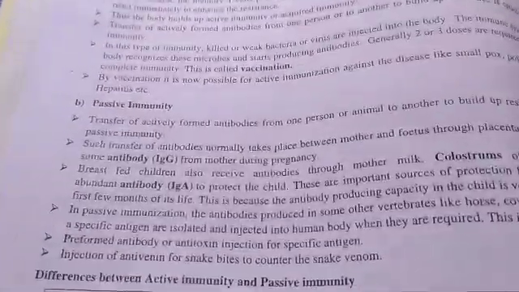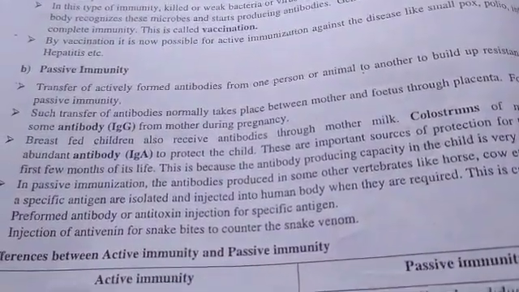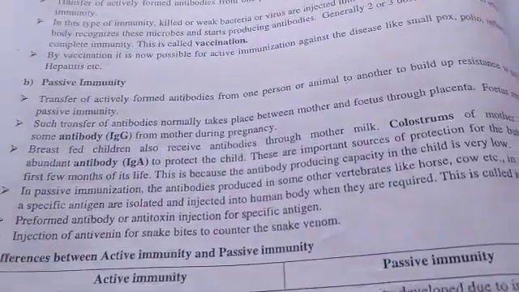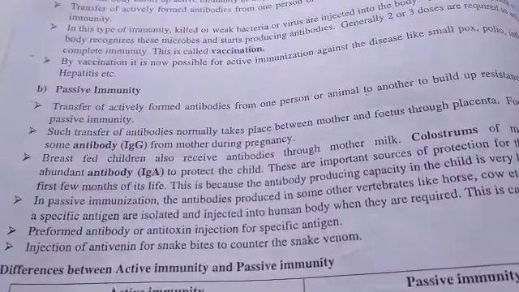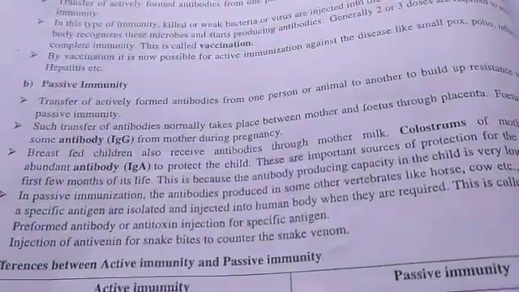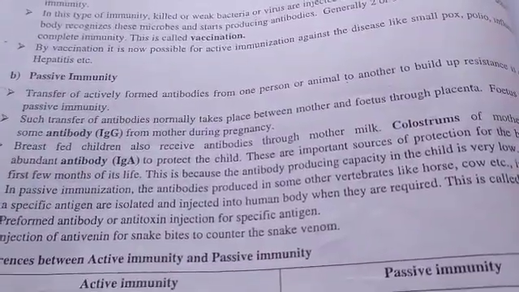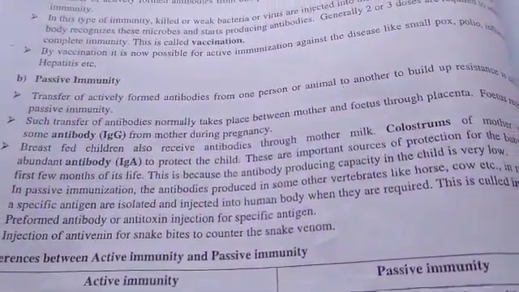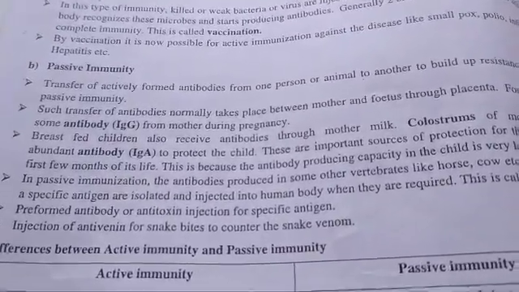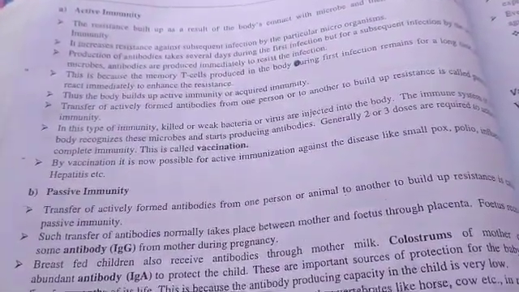But passive immunity is artificial immunity. It is acquired by giving antibodies. For example, when we get a common cold, if we take tablets, called antibiotics, the cold will be cured. That immunity is called passive immunity. By taking antibodies, the disease will be cured. But in active immunity, the immunity itself plays a major role naturally.